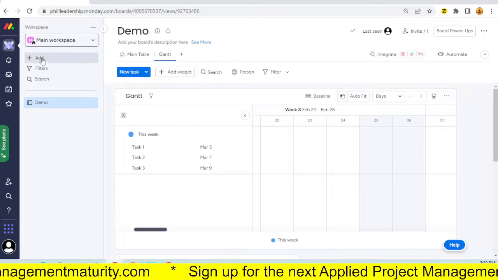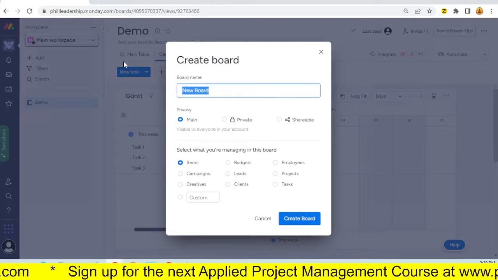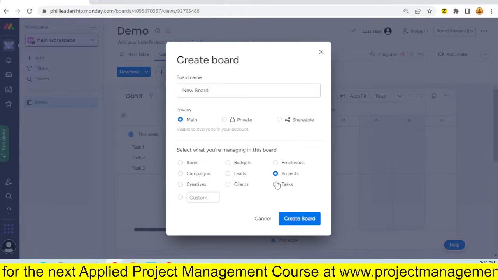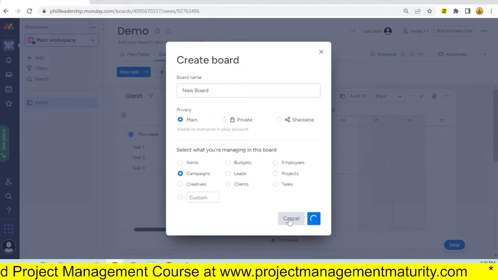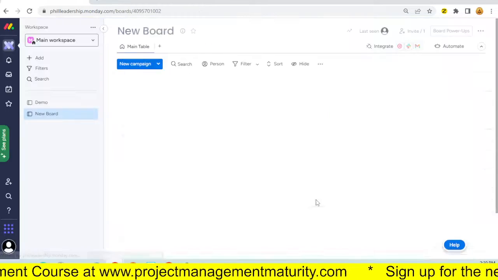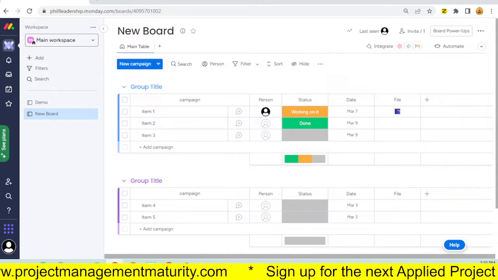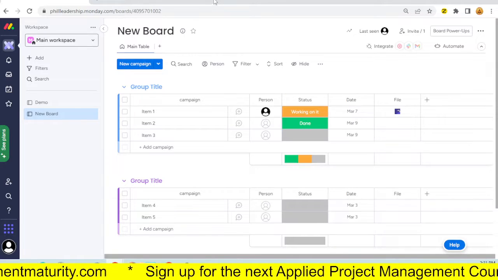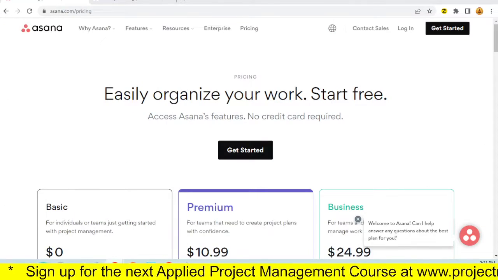Let's see what else we've got here. What else can we add? A new board, a new doc. Let's see what else we can add. Some more projects or a campaign. And of course, like everything, it will require some training. I am aware of that. But I thought the project management functionality should have been at least quite straightforward. All right. Well, that's my verdict. Pretty fancy little interface there. I would have expected better about the intuition of adding a task.